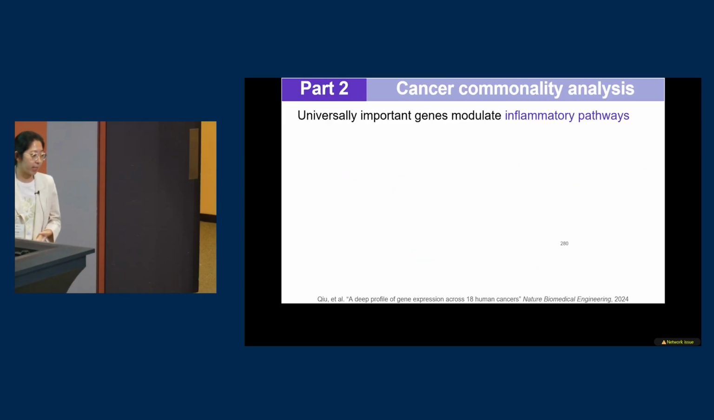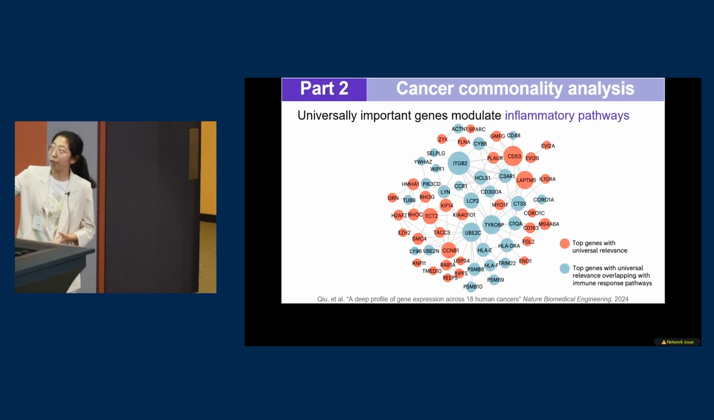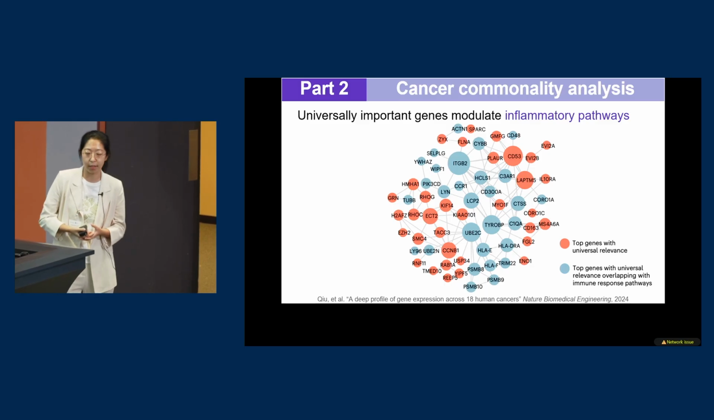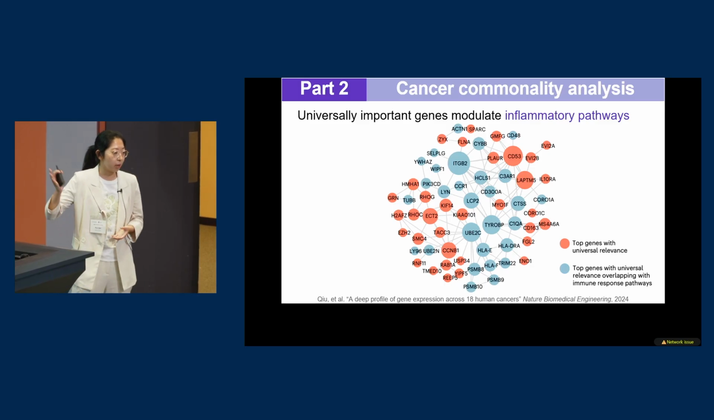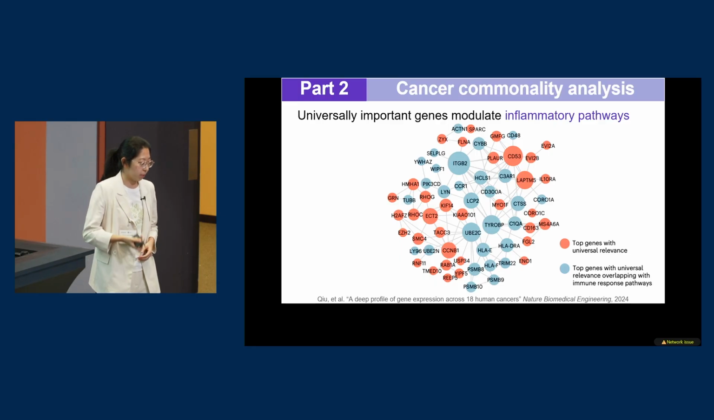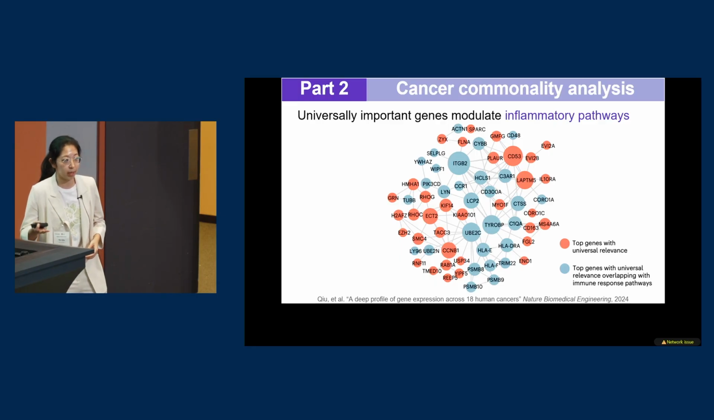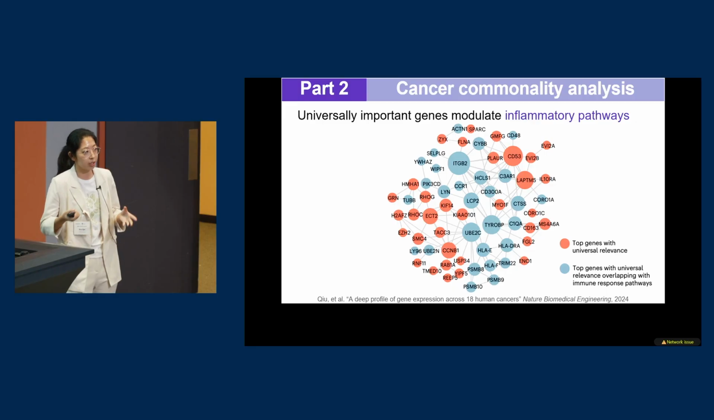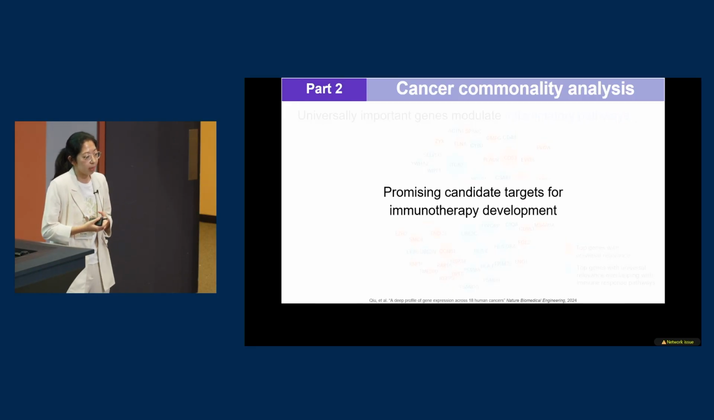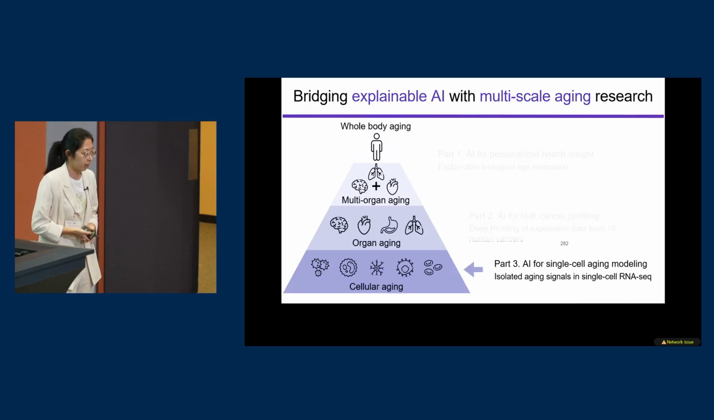And here's an example of the biological findings we made. Here, all of those genes are universally important across all 18 cancers. And those blue genes are involved in immune response. We also did pathway analysis and found that those genes regulate immune phenotypes. So we confirmed that those genes are promising candidates for immunotherapy development.